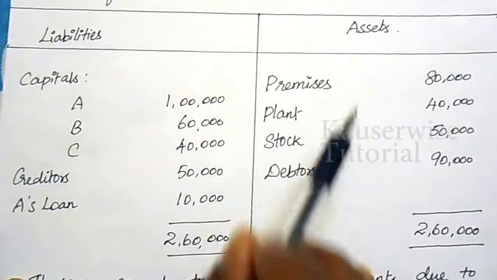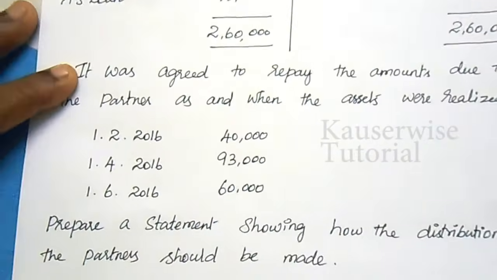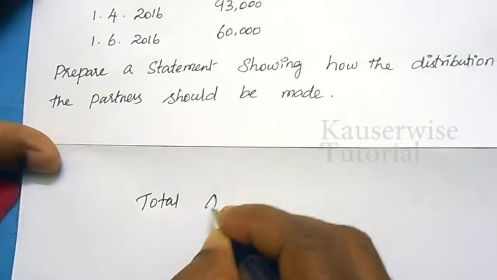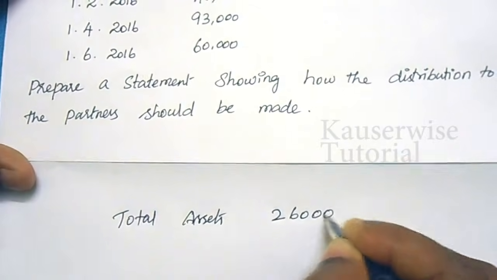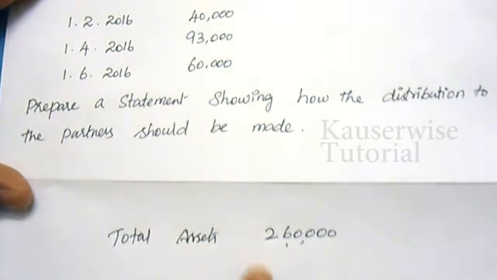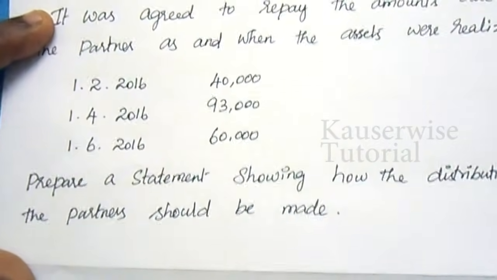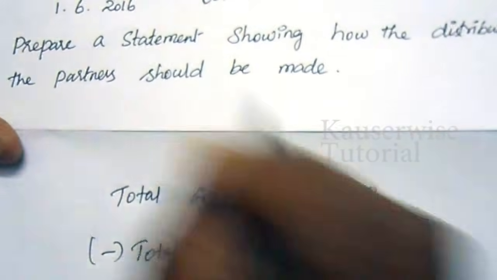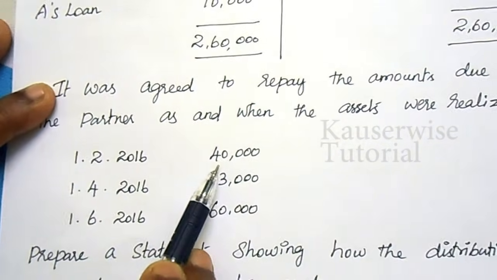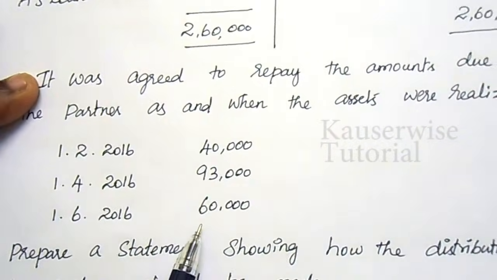Look at the problem. What is the total value of asset? 2,60,000. Total assets, how much? 2,60,000. And compare this value with the total realization. How much first realization? 40,000. Second realization 93. Third realization 60.